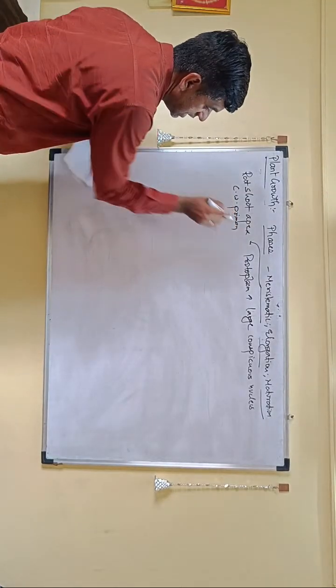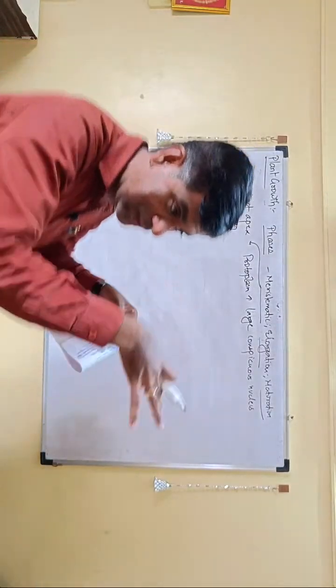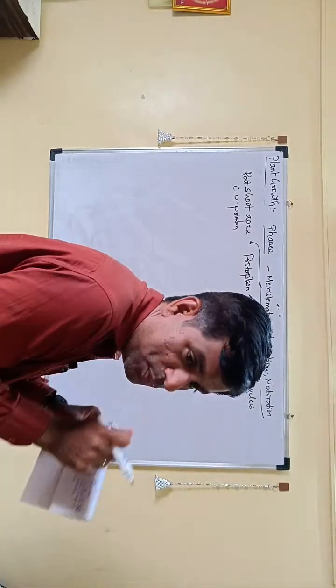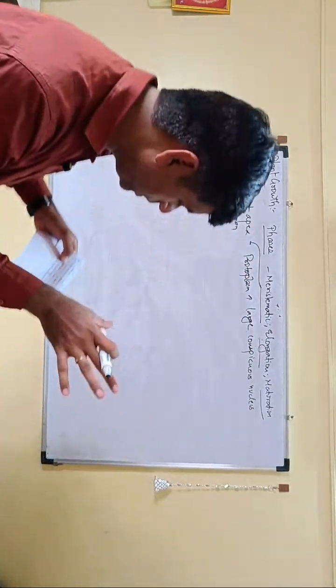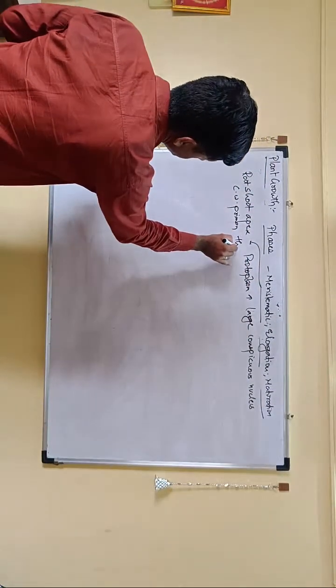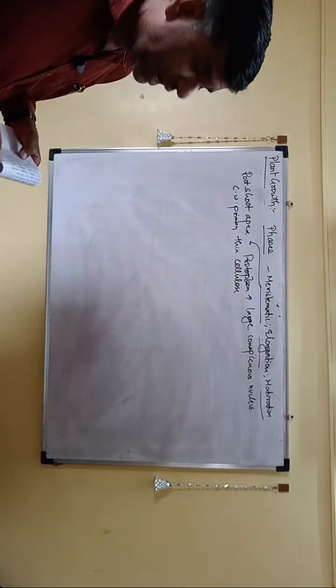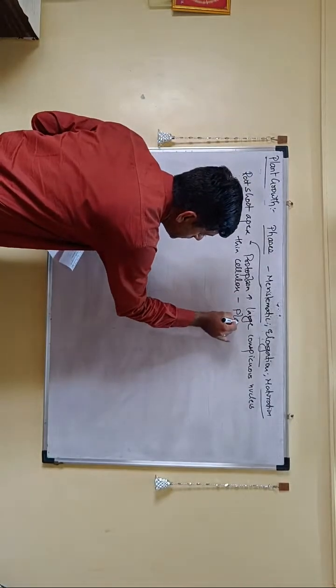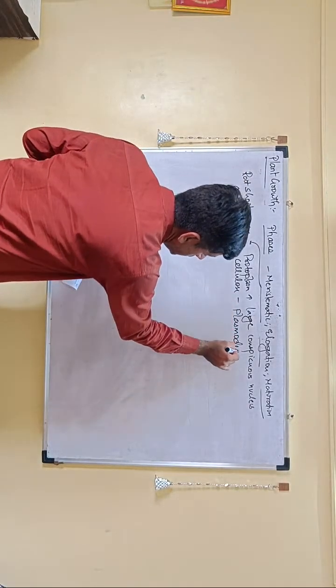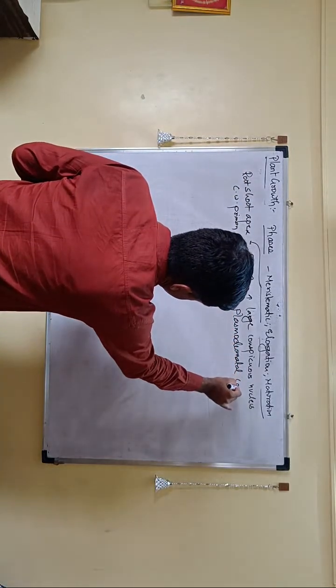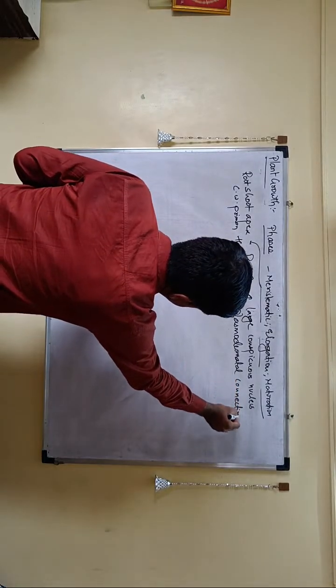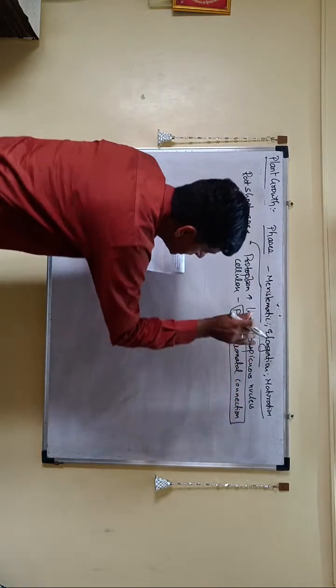Why? Because it still has to elongate. So secondary cell walls are not yet deposited because it will become tough. So the cell wall is primary. It is thin. It is made of cellulose because it has to undergo the next phase, that is elongation. It has many plasmodesmatal connections. So remember, when it is still growing, it has a lot of plasmodesmatal connections. So you have to remember this.